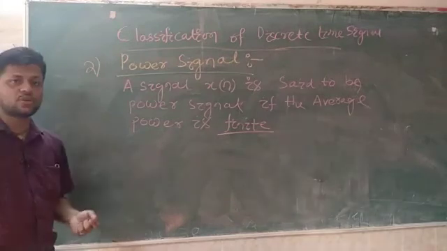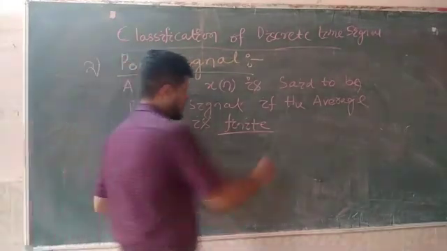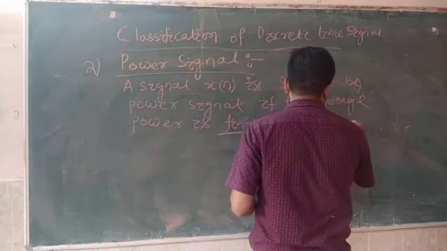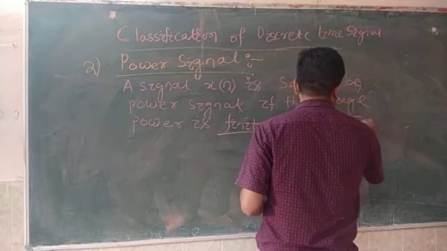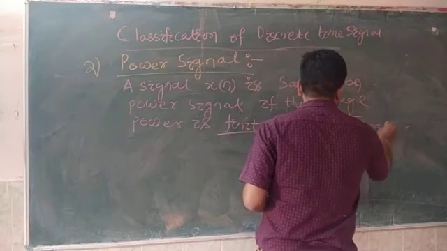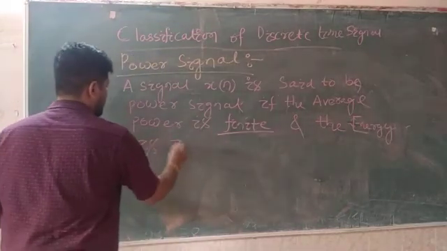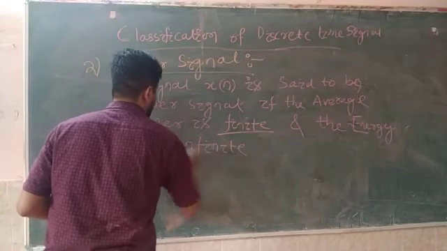A signal xn is said to be a power signal if the average power is finite and the energy is infinite.